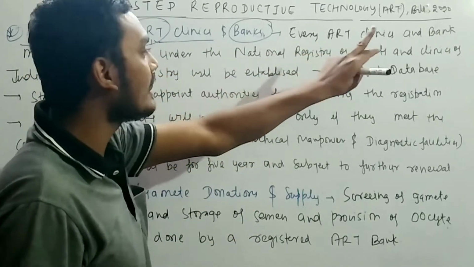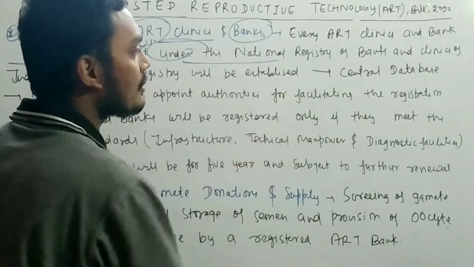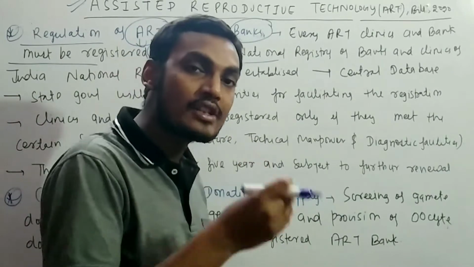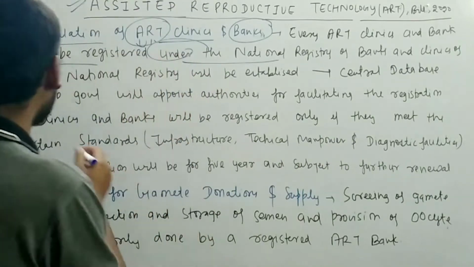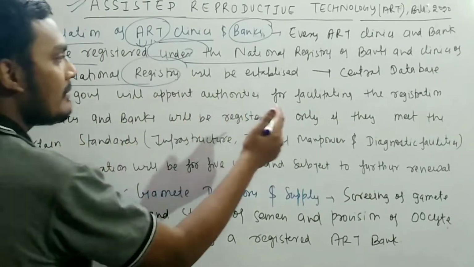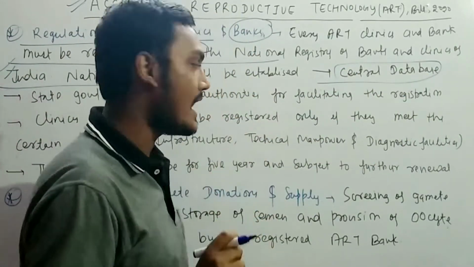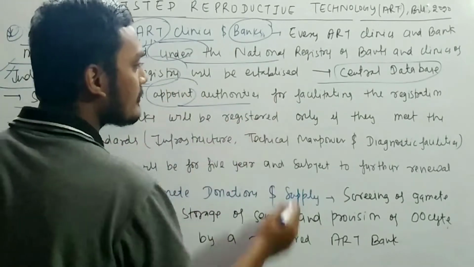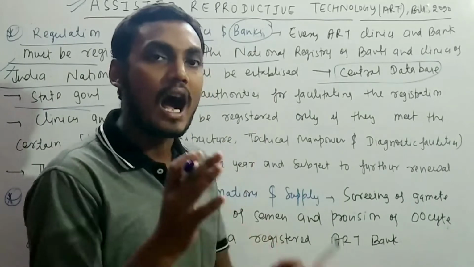Remember that every ART clinic and bank must be registered under the National Registry of Banks and clinics of India, and this Indian National Registry will be established and will work as a central database. Then the state government will appoint authorities for facilitating the registration process of ART clinics and ART banks.